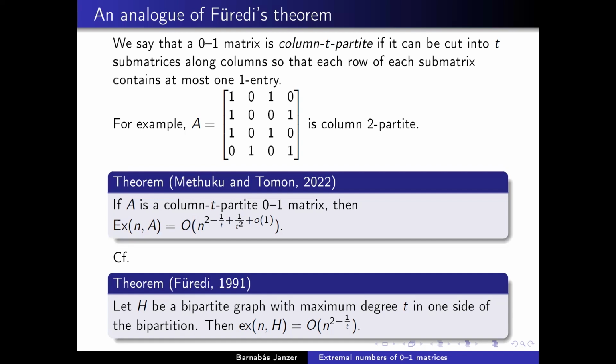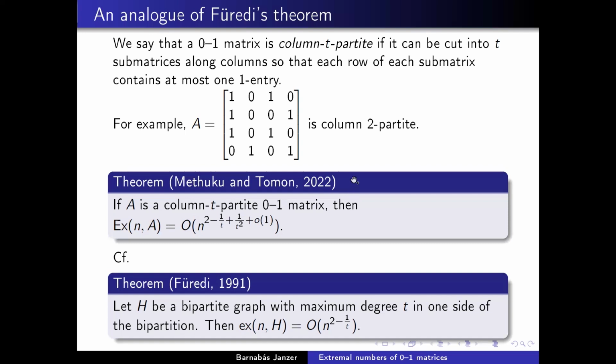First of all, in Füredi's theorem, we needed the assumption that the max degree on one side is t. Here, we assume the stronger thing that your matrix is column-t-partite. So the natural equivalent would be to assume that every row has at most t 1 entries. But Methuku and Tomon needed the stronger assumption that you can cut it into t submatrices such that every row has only one entry in each of the submatrices.